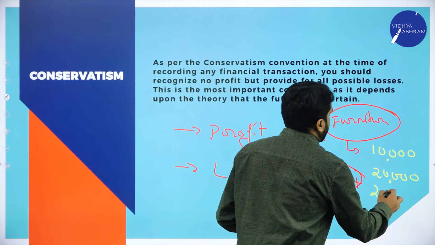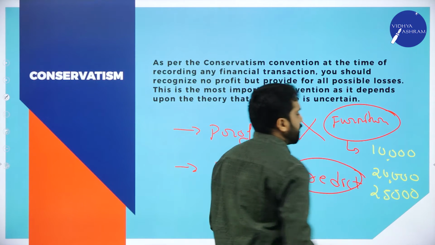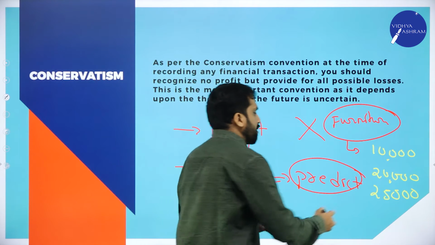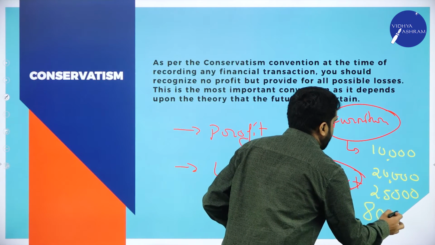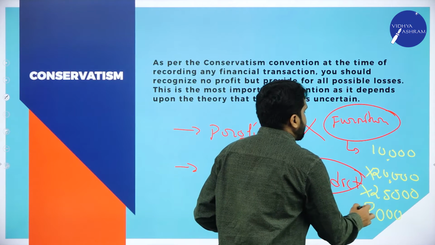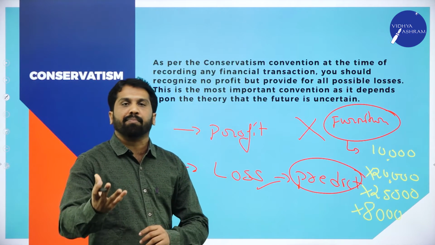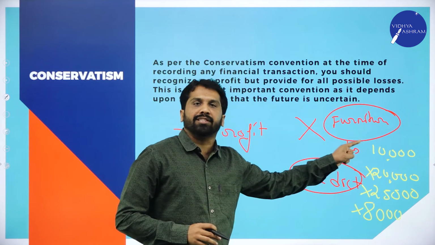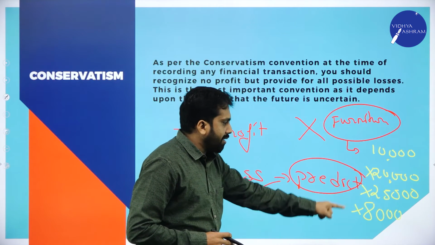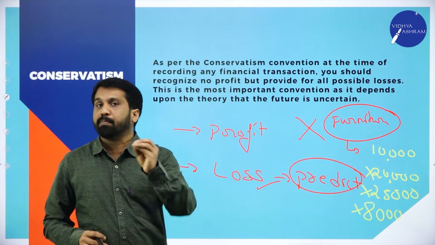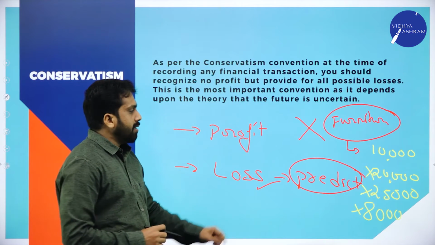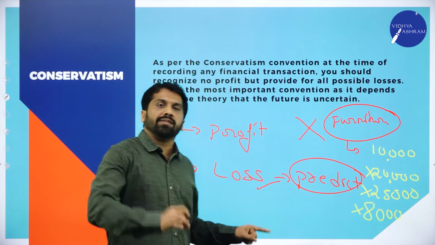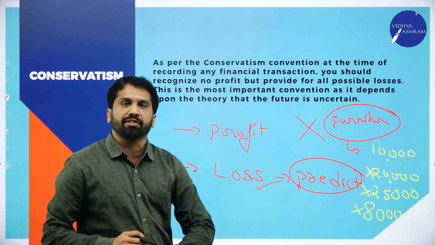You can sell it for 25,000, or else if there is no demand, you may sell it for even 8,000. So the selling price you cannot predict now. If there is no demand for your furniture, then you cannot assume what will be your profit. But loss you should assume. Loss you should make some provisions.